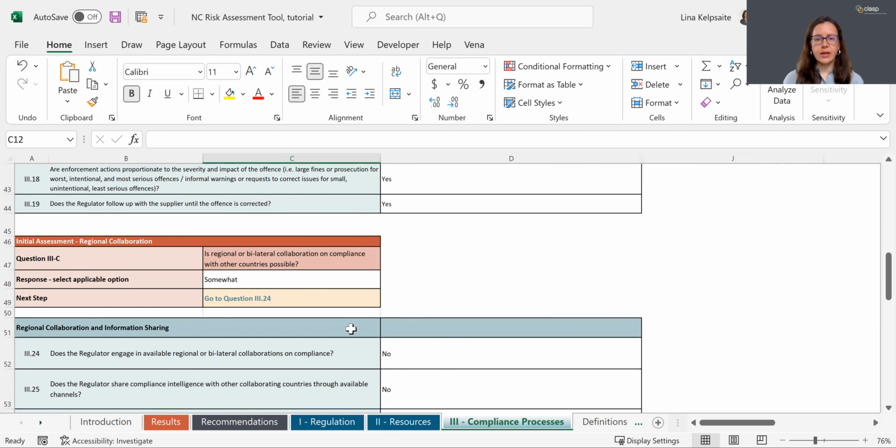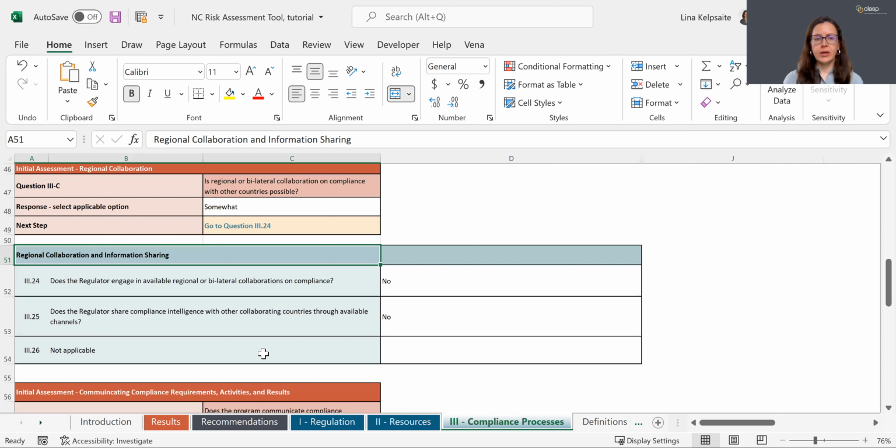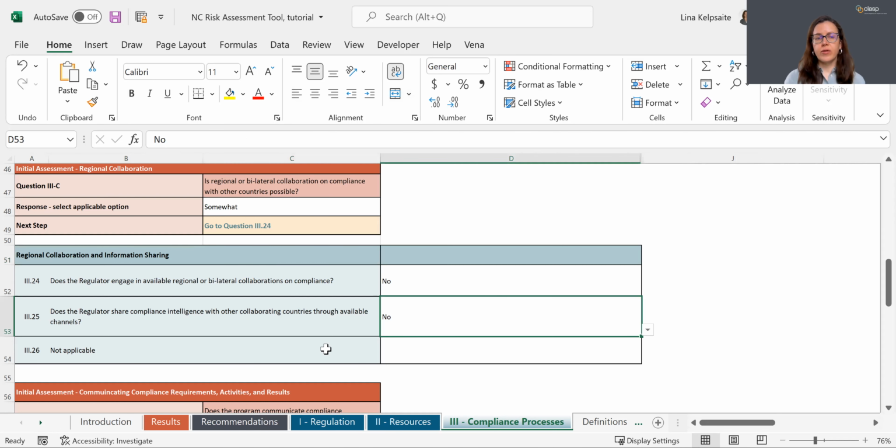Some questions will appear non-applicable if they become not relevant based on your previous responses. For example, if you respond to the question whether the regulators share compliance intelligence with other collaborating countries through available channels with no, then the follow-up question is not applicable.